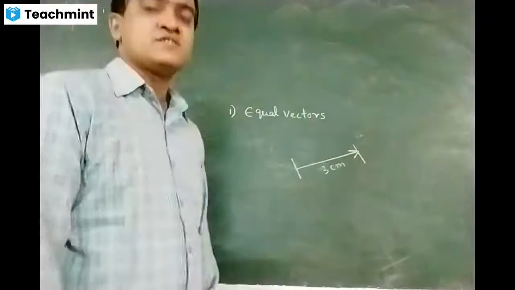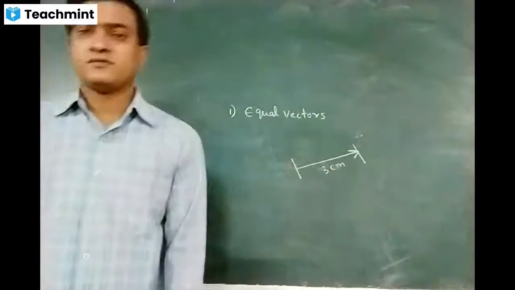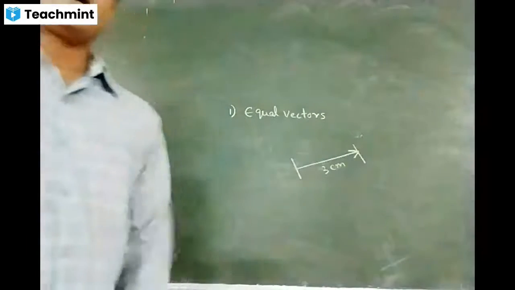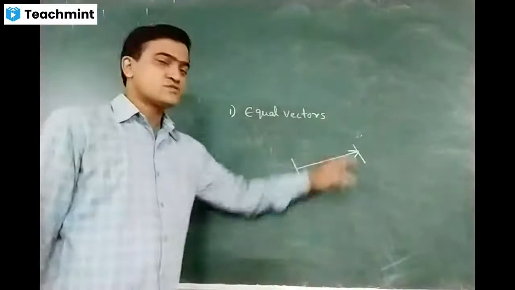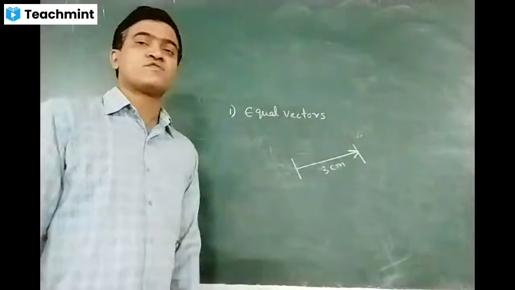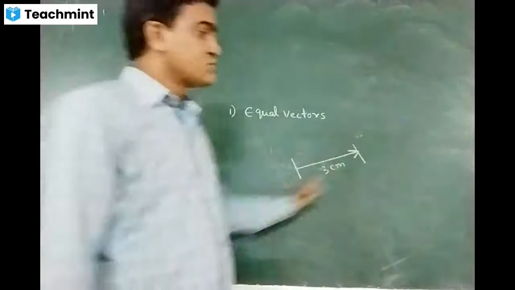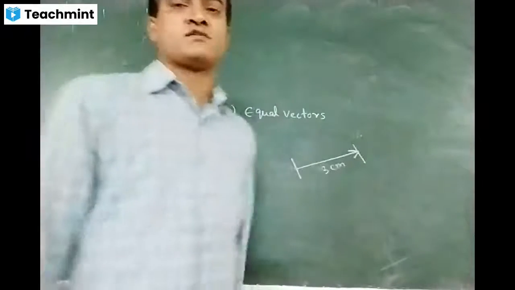And what is its direction? Exactly, what is this direction? The arrow indicates the direction of the vector. Wherever it points, that is the direction of the vector.